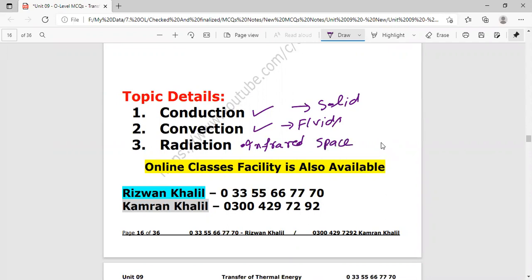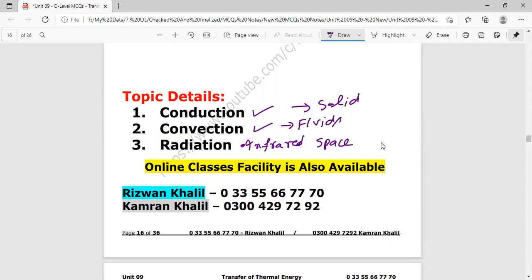So the radiation mode of transfer of heat is the method where we require no medium. In both conduction and convection, we definitely require a material medium, that is solid, liquid or gas. But in radiation, there is no need of a medium to flow the heat from one place to another. One of the best examples is the transfer of heat from sun to earth. There exists space or vacuum between sun and earth, but still we are getting the heat. And that is which mode of transfer of heat? Yes, it's radiation. So let's start the MCQs.